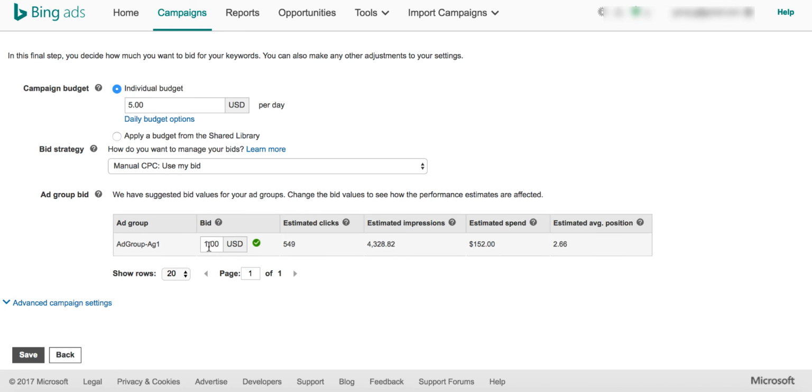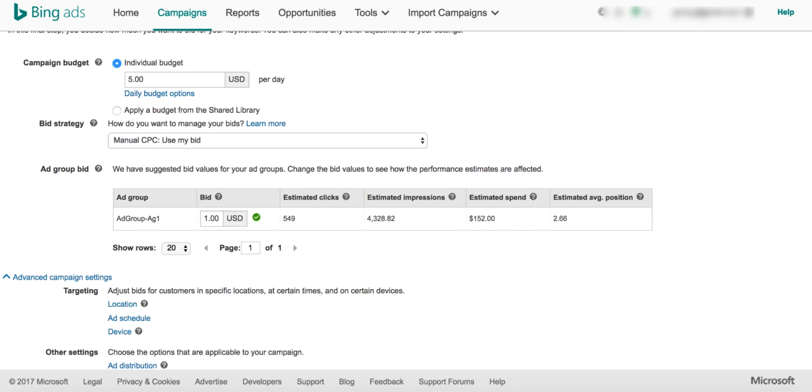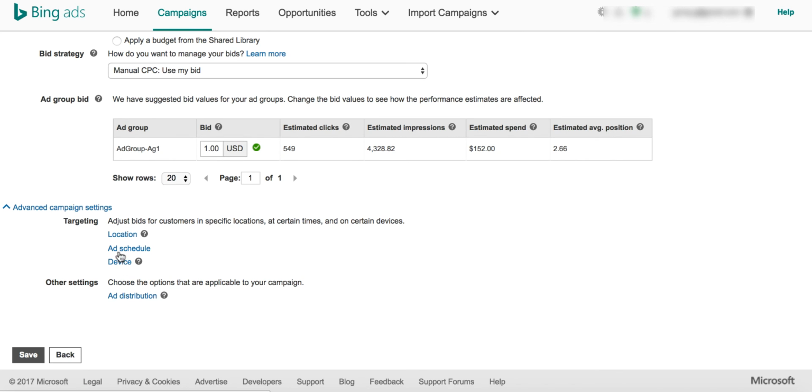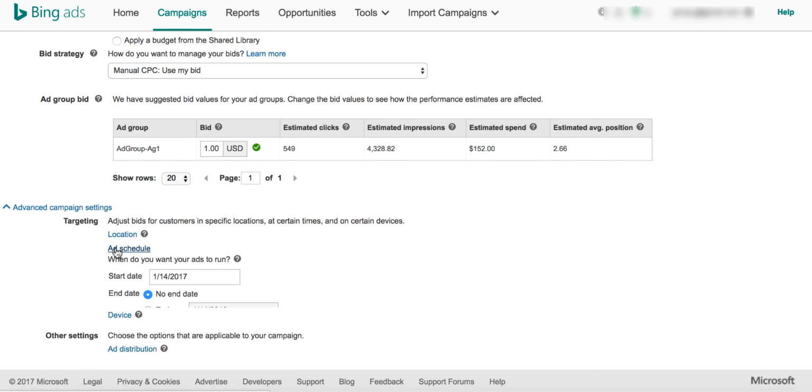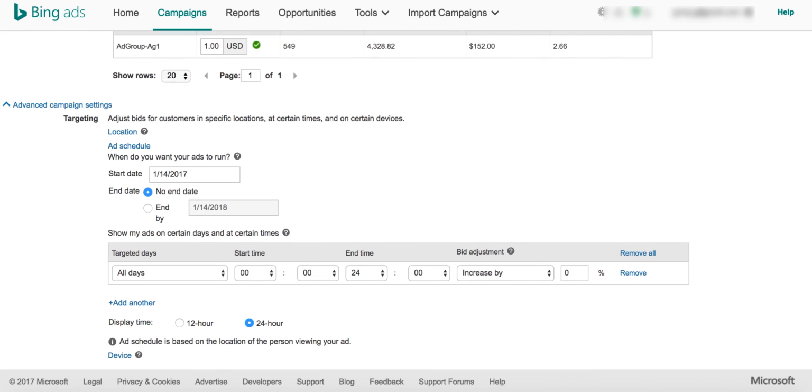Even if you are giving $1 here, guys, it doesn't mean that Bing is going to charge you $1 for every click. What it is really saying is Bing will try to bid at the max of $1. So that's what it is trying to say. I'll leave it there for now. It really doesn't matter because we are in the test phase. So let's move on.